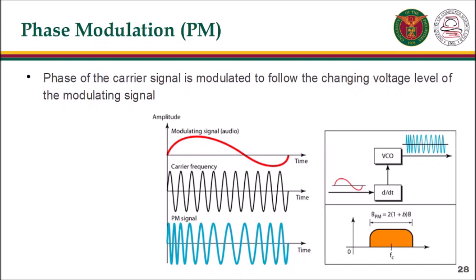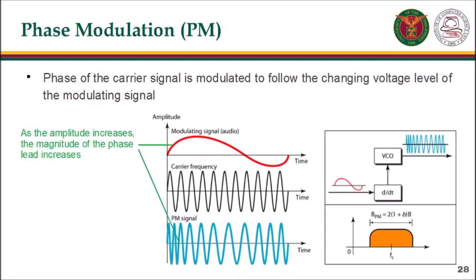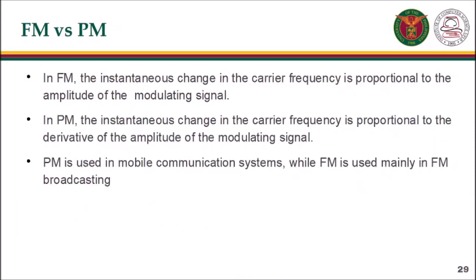In phase modulation, the phase of the carrier signal is modulated to follow the changing voltage level of the modulating signal. In FM, the instantaneous change in the carrier frequency is proportional to the amplitude of the modulating signal. In PM, the instantaneous change in the carrier frequency is proportional to the derivative of the amplitude of the modulating signal. PM is used in mobile communication systems, while FM is mainly used in FM broadcasting.